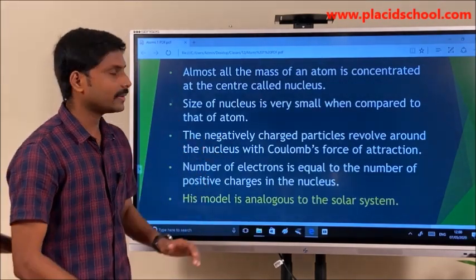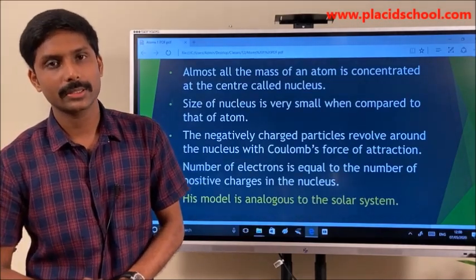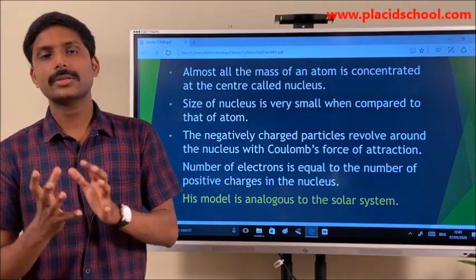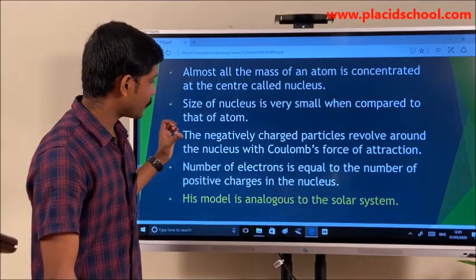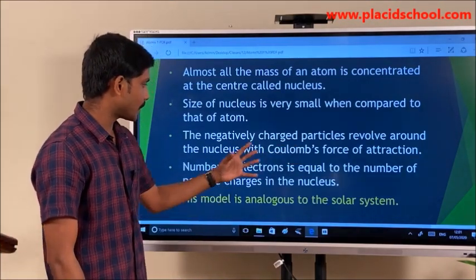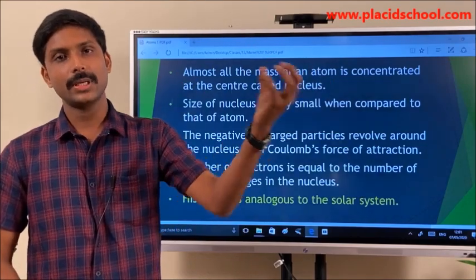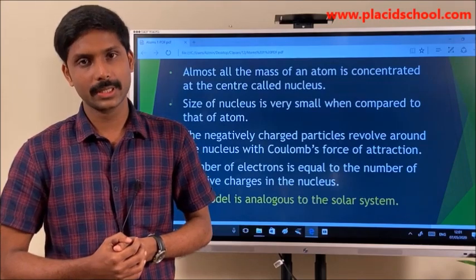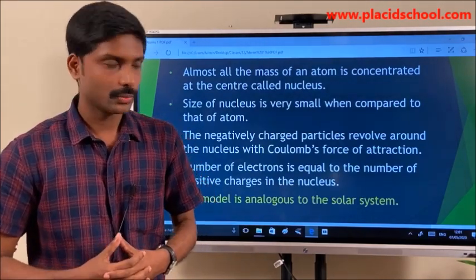The only difference is that there the planets are revolving because of a bound force, that is the gravitational force, whereas the force that is acting here is Coulomb's force of attraction, because the nucleus is a positive charge and the electrons are negatively charged particles, and hence there will be a mutual attraction of the two.